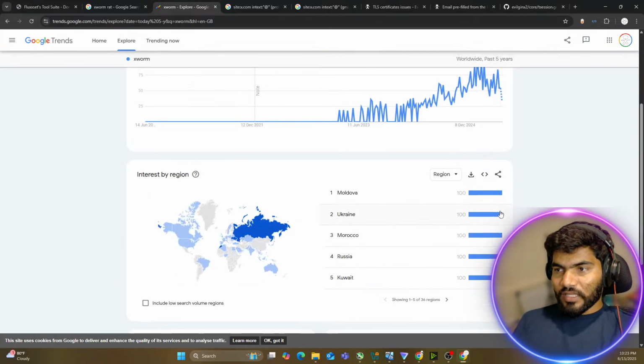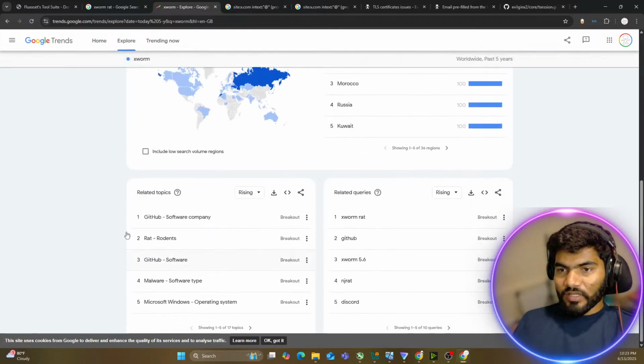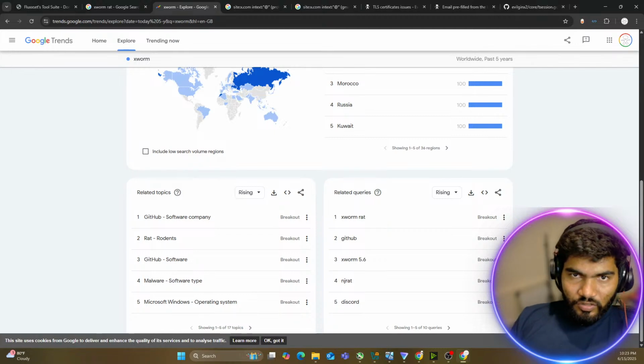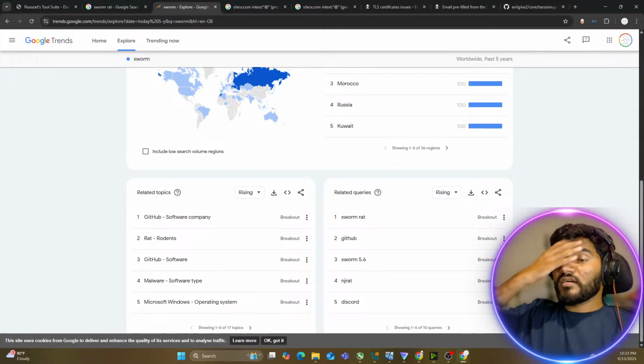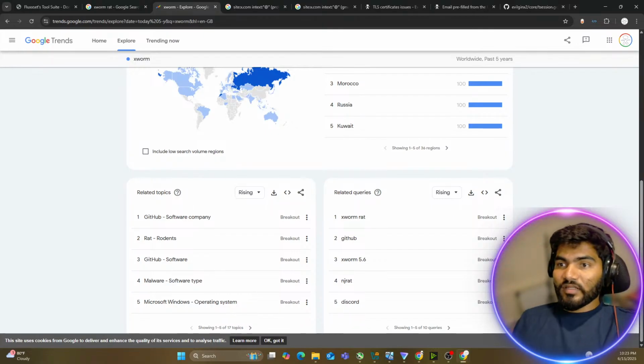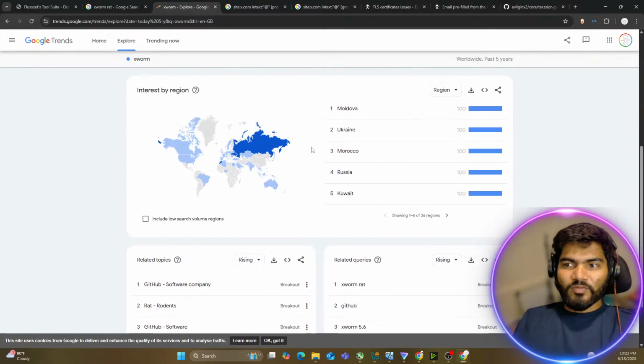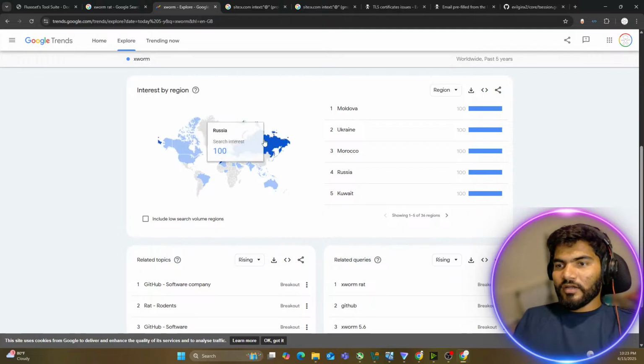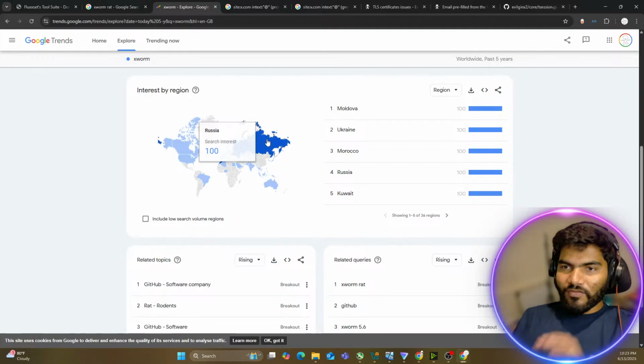There is a breakout in the search for Xworm. Every single week there is a new blog post about Xworm. It's one of the newest malware in the market. And can you see where it is popular? It is popular in the Russian territory and the US territory. So that means it's quite a valid worm.